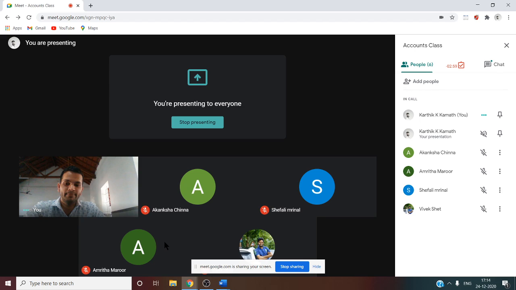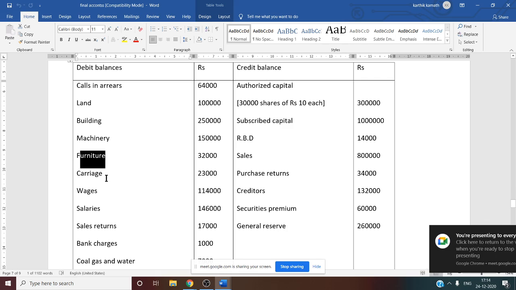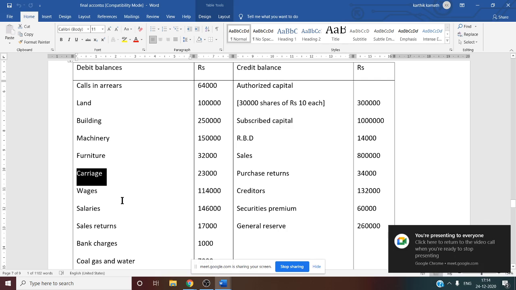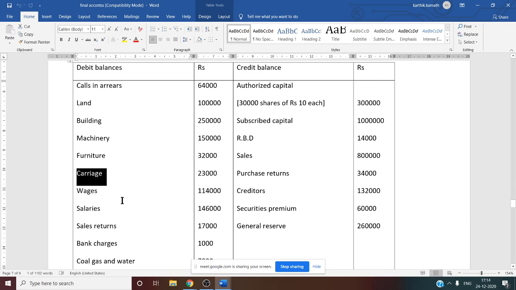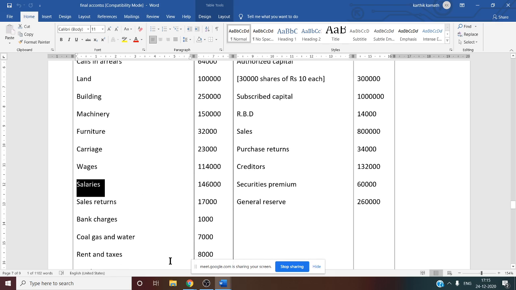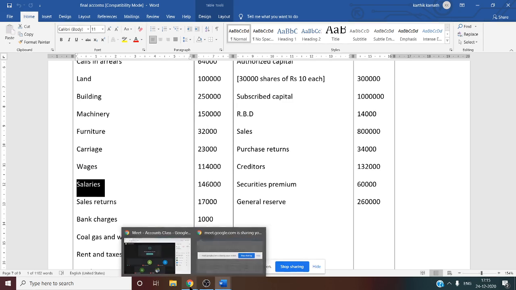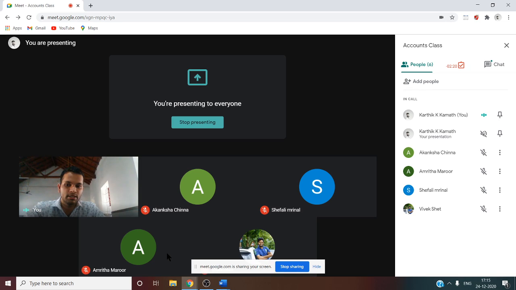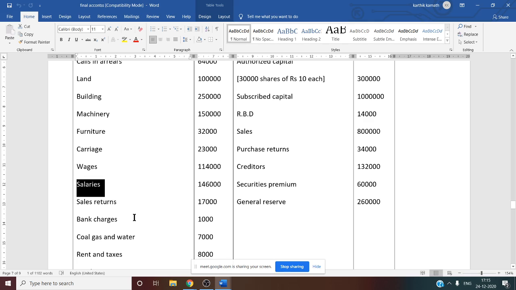That we will discuss later while seeing the adjustment. So now the next item given in the trial balance, that is debit side, is about carriage. Carriage, you know, it is other expenses. Debit side carriage balance, it is other expenses. So working note number 30, you have to show this information. Then what about wages? Wages, employee benefit expenses. It is given to the employee. So that is why working note number 27, there you have to consider this information. Then what about salary? Salary is also employee benefit expenses. So your salary also comes under working note number 27, that is in P&L account.